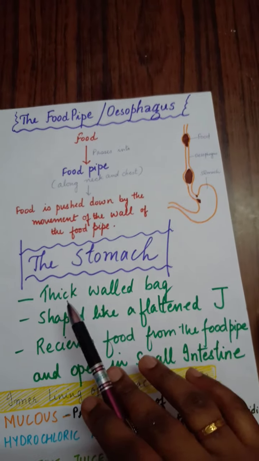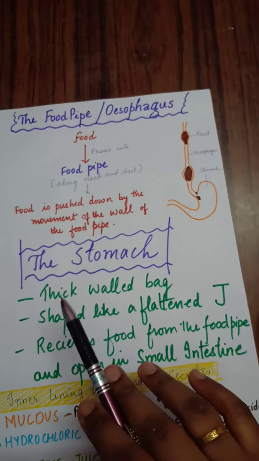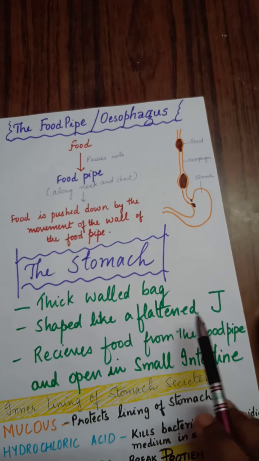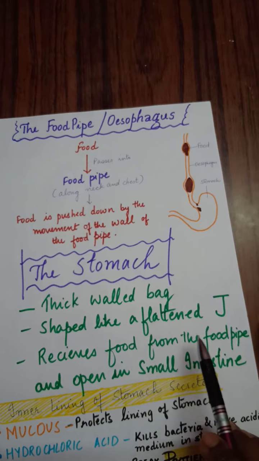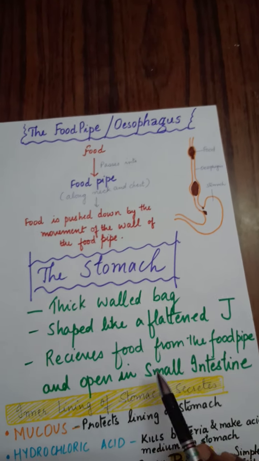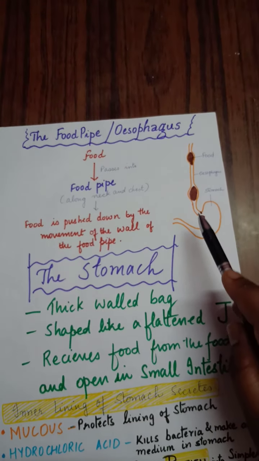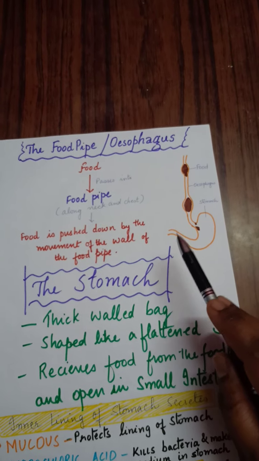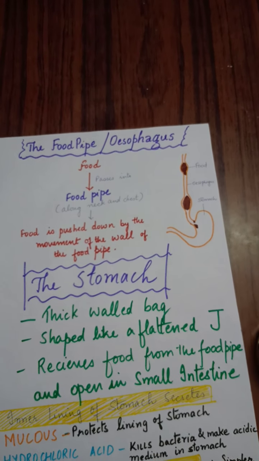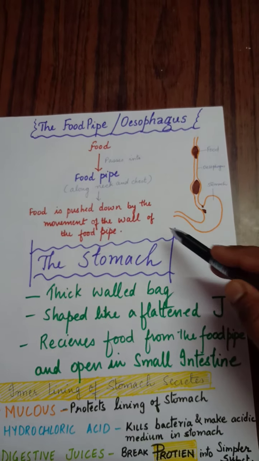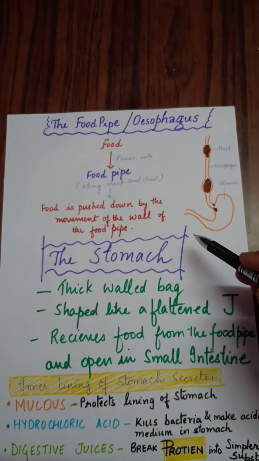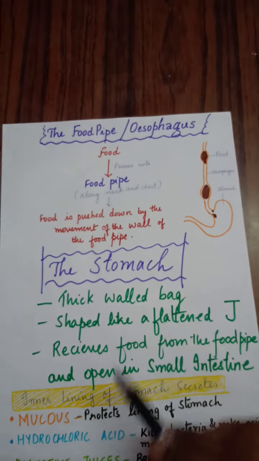What is stomach? It is a thick walled bag. Yes, it has a thick wall and a flattened shape like J. It receives the food from the food pipe and opens in the small intestine. This stomach is further connected to the small intestine. Now what is the function of stomach?